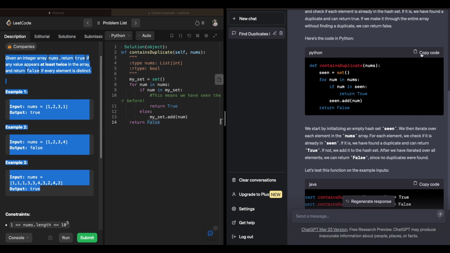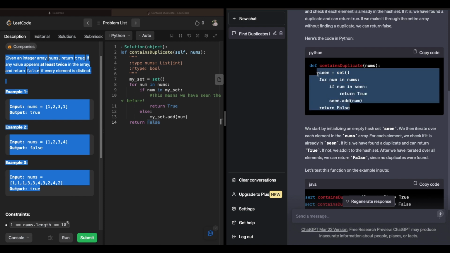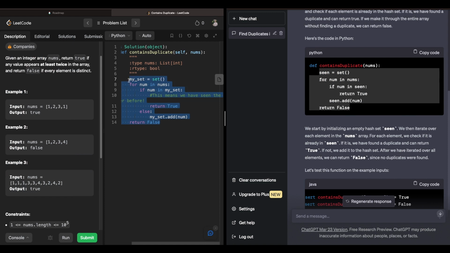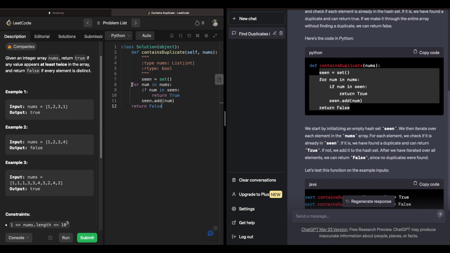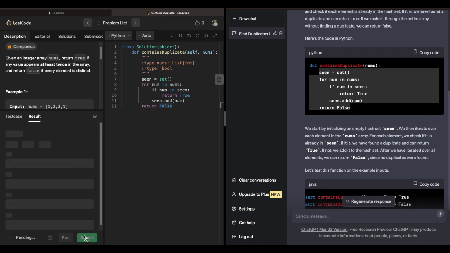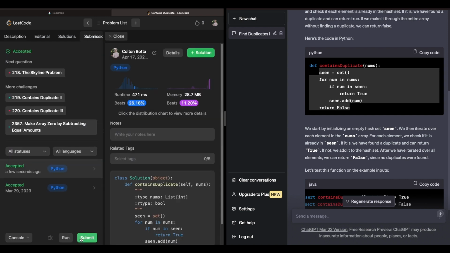So what I'm going to do is copy the code and paste it in. And again, I know this looks right because I basically had the same solution, but we'll go ahead and submit what ChatGPT said. And it's correct.